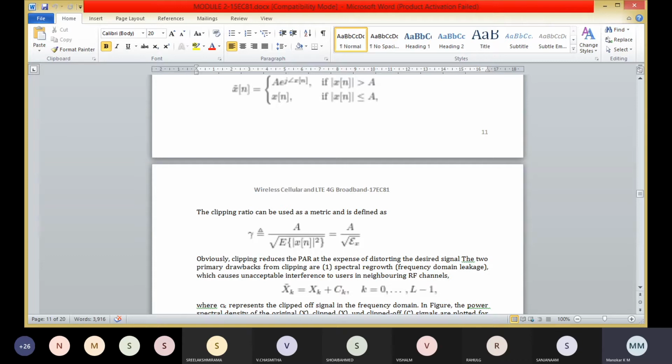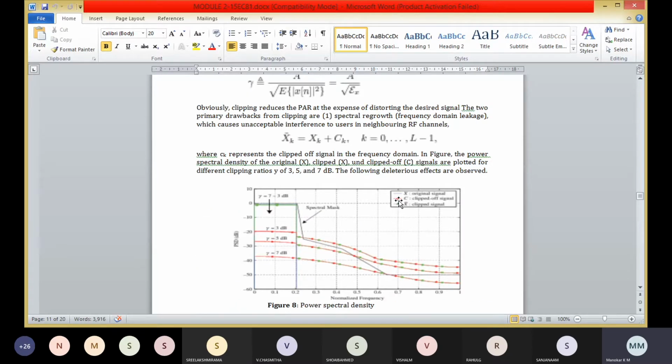We're going to study the spectral regrowth. It is the frequency domain leakage noise due to clipping. The clipping noise can be expressed in the frequency domain through the use of DFT, discrete Fourier transform.